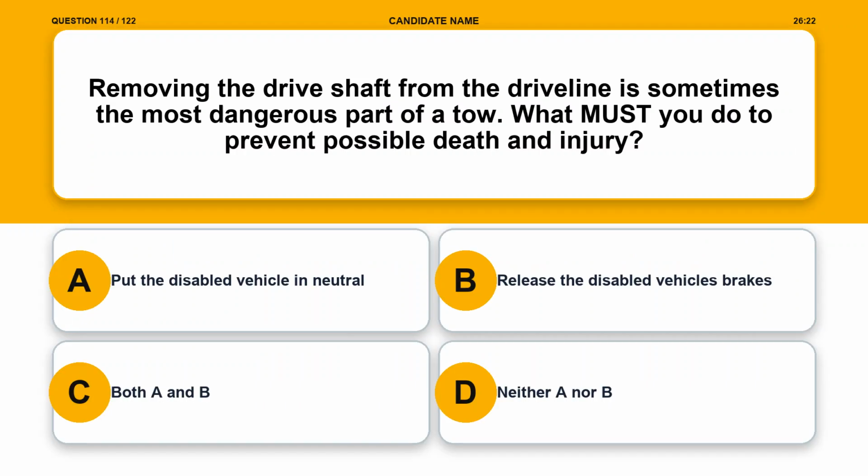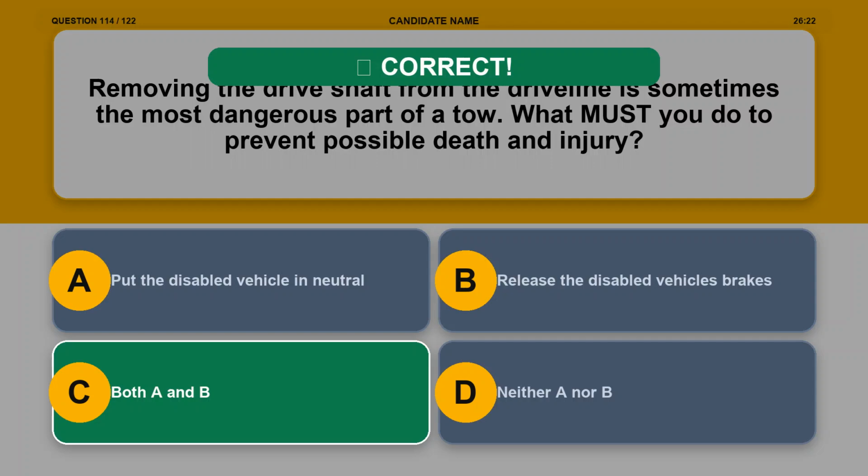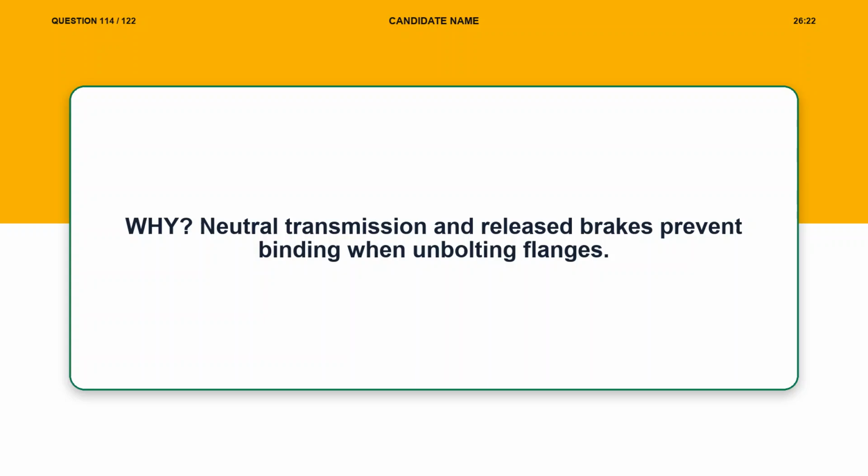Question 114. Removing the drive shaft from the driveline is sometimes the most dangerous part of a tow. What must you do to prevent possible death and injury? Option A, put the disabled vehicle in neutral. Option B, release the disabled vehicle's brakes. Option C, both A and B. Option D, neither A nor B. The correct answer is option C, both A and B. Explanation. Neutral transmission and released brakes prevent binding when unbolting flanges.